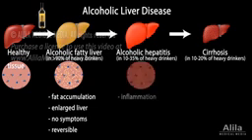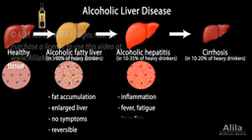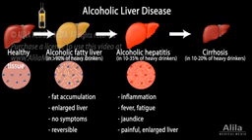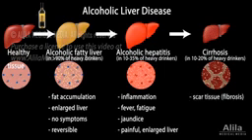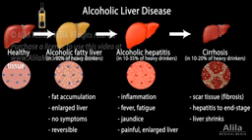Alcoholic hepatitis is liver inflammation. Symptoms can range from mild to severe and may include fever, fatigue, jaundice, and a tender, painful, and enlarged liver. Cirrhosis is when a large amount of hepatic tissue is permanently replaced with non-functional scar tissue, known as fibrosis. Symptoms range from those of alcoholic hepatitis to those of end-stage liver disease. The liver eventually shrinks. Cirrhosis cannot be reversed.